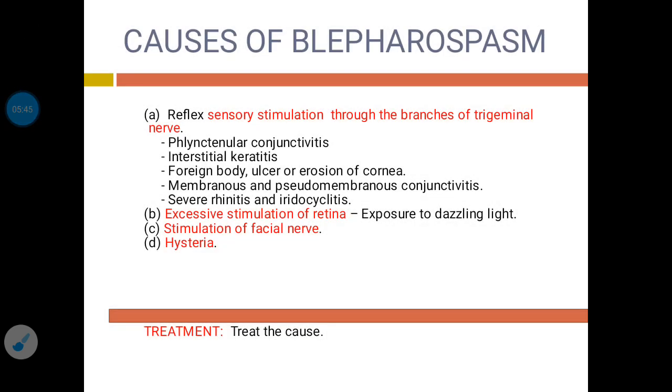Now let's see the causes of blepharospasm. Blepharospasm can develop as a reflex sensory stimulation through the branches of the trigeminal nerve.